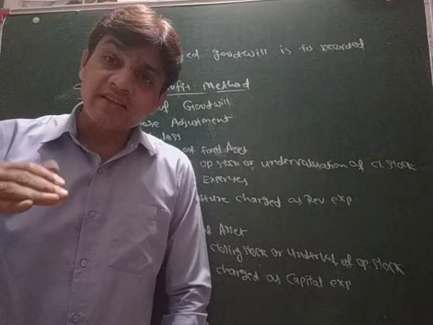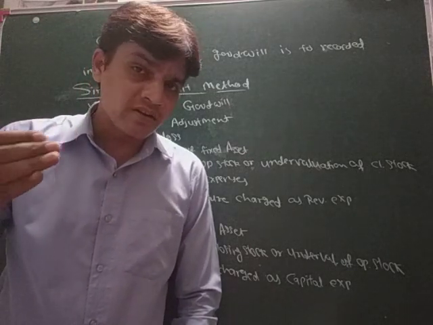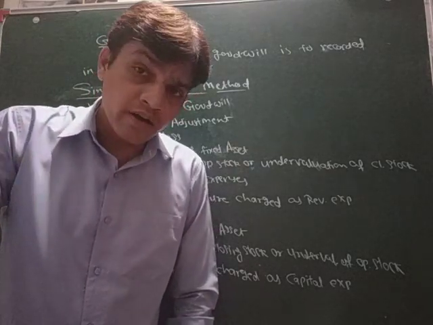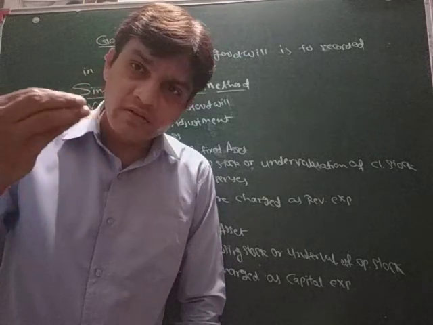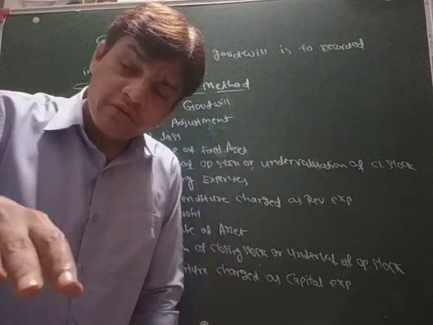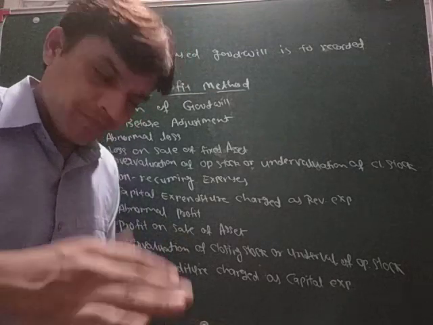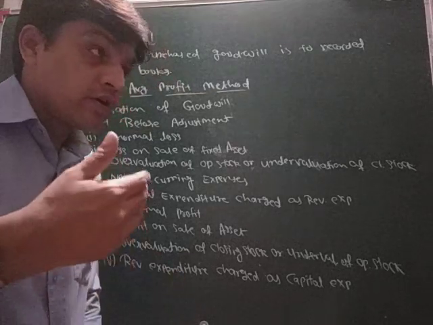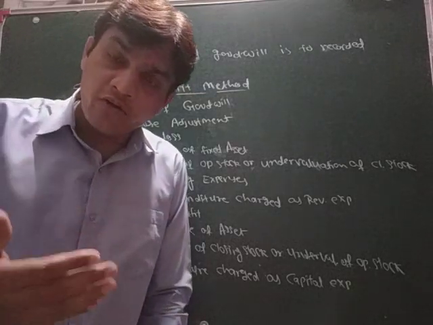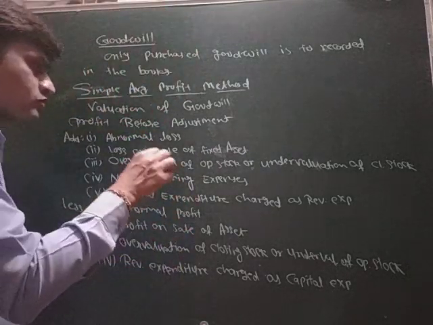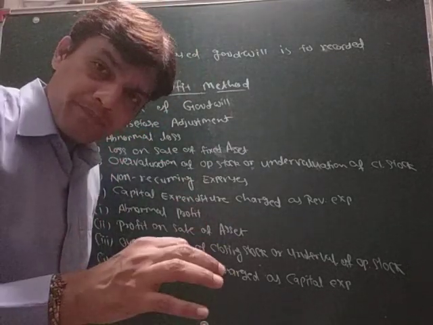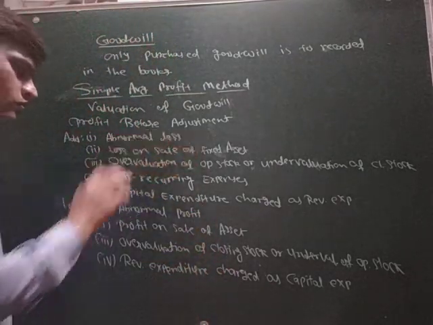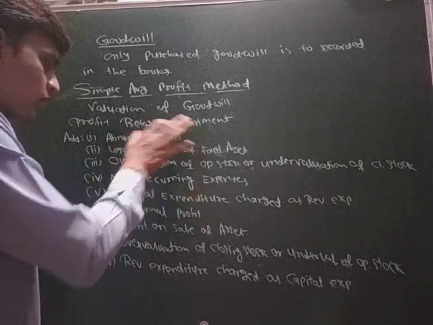If there is abnormal loss, it means, for example, fire in your godown. All the goods have been burnt. So that is abnormal loss. In that case, it is not a loss in the regular way, so it should not be deducted from your profit, because it is not your routine loss. That is called abnormal loss. So if it is deducted, then we have to add it.